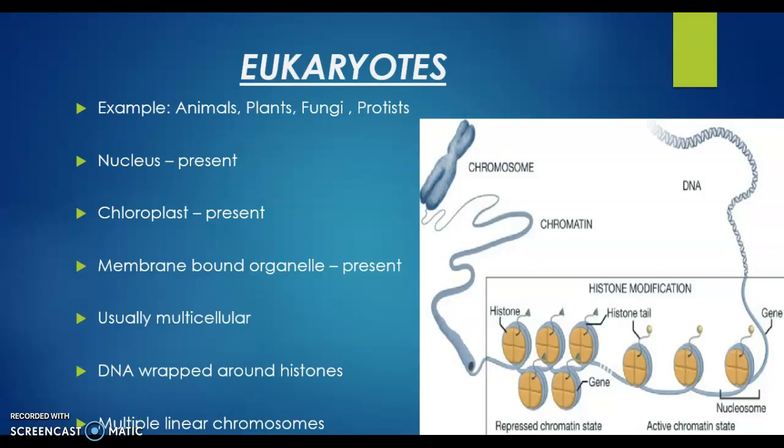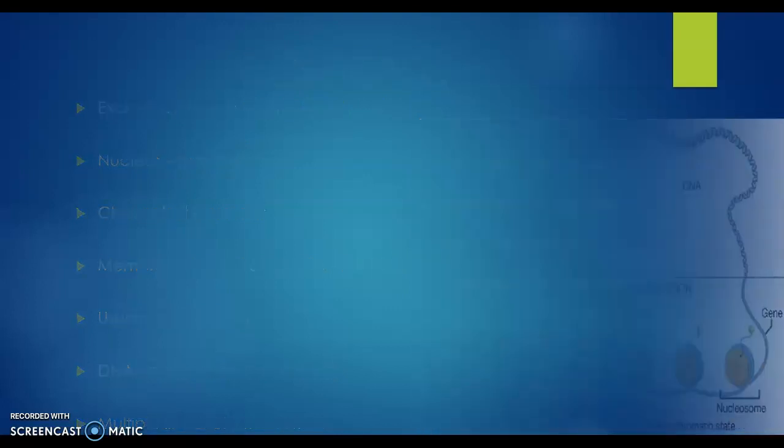DNA wrapped around the histone, when loosely present, is called chromatin. When this chromatin is condensed further, it results in the formation of a chromosome. So, prokaryotes contain a circular chromosome, whereas eukaryotes contain multiple linear chromosomes.